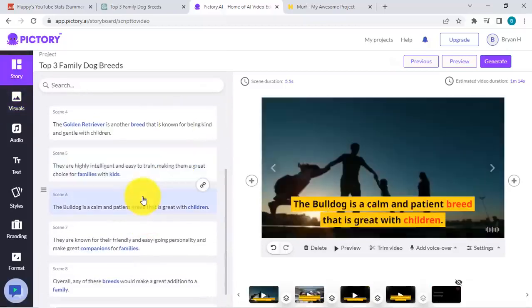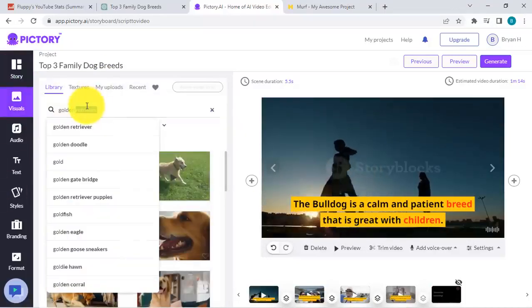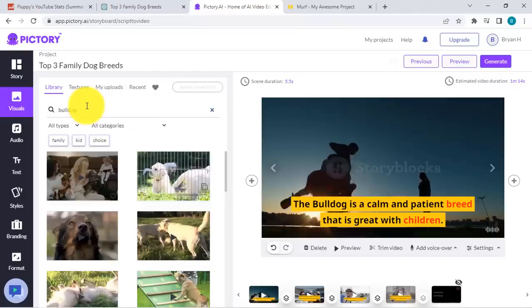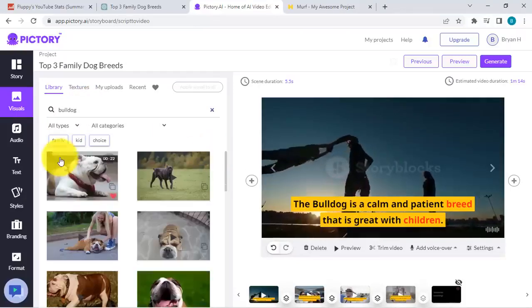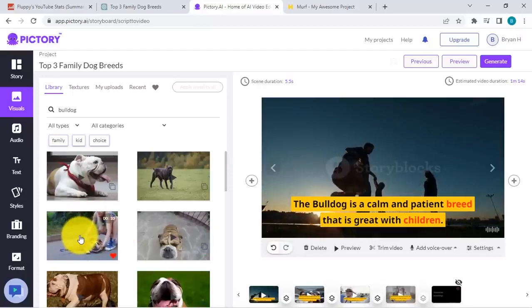Now we have the bulldog. Do we have a bulldog here? Okay, now it's still children, so let me change that as well. Let's go back to visuals, and let's look for the bulldog. Okay, now let's search for bulldog. Okay, and then let's say, which one do we want? This one looks cute over here, so let me select that.